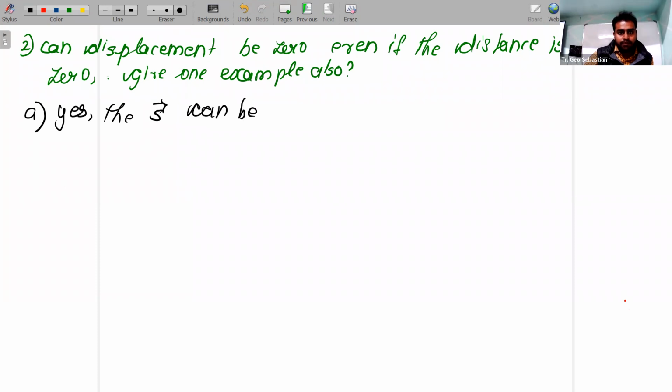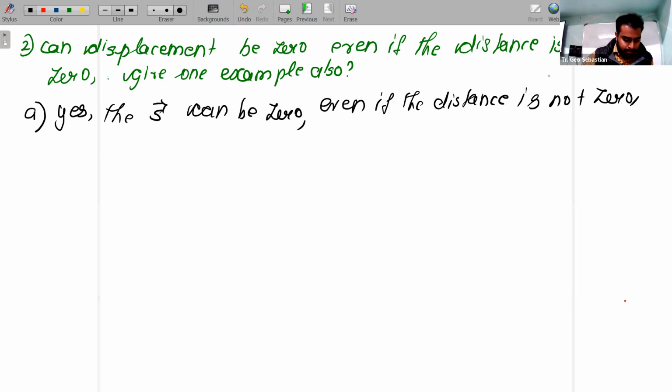Yes, the displacement can be zero even if the distance is not zero. If you want an example, circular motion of a body.